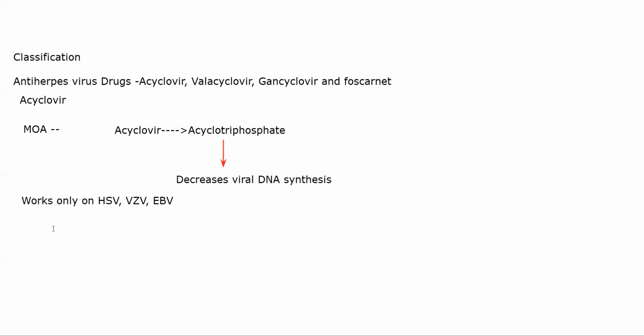Now, as such, coming to the PK of the drug, the absorption of acyclovir is very, very poor. Okay, so only around 20% of the drug gets absorbed. Poor absorption. All right. It will get distributed into CSF and aqueous humor very well. So if a patient has viral infection where the virus has invaded the CNS or it has invaded into the eye of a patient, at that time you can use this drug, very helpful. It will get excreted unchanged, meaning it is not undergoing metabolism.